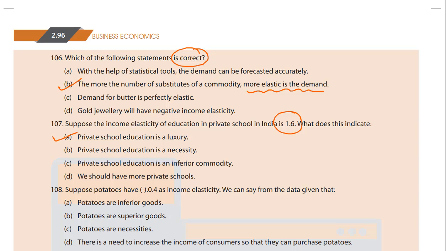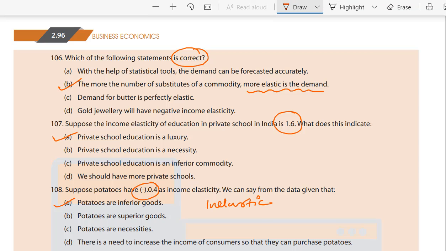108. Suppose potatoes have minus 0.4 income elasticity. From the data given, potatoes are inferior goods, superior goods, necessities, or there is a need to increase the income of consumers so that they can purchase potatoes. A. Potatoes are inferior goods because inelastic, less than 1.